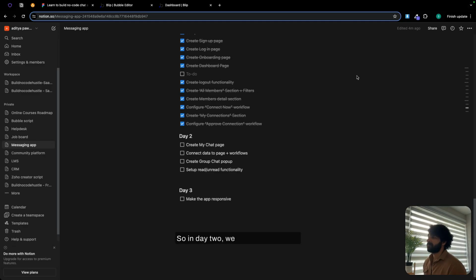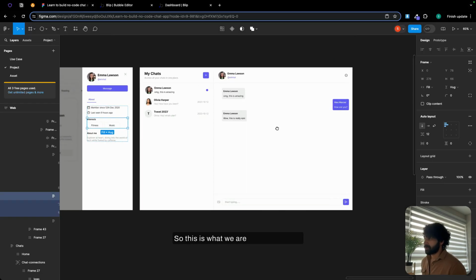So in day two, we are going to create a my chat page, and then we are going to connect a few pages, set a few workflows, and then we are going to explore a group chat functionality. All right. So let's head over to the design. So this is what we are going to design.